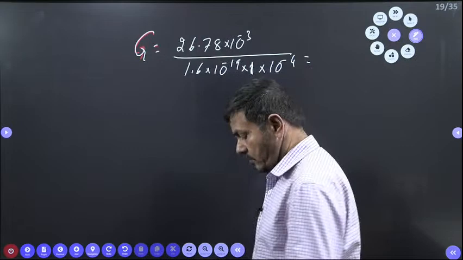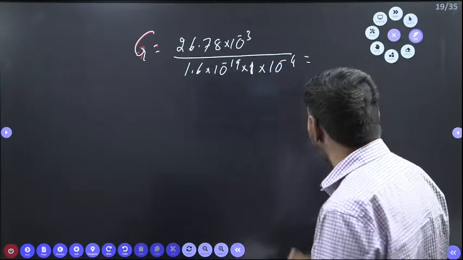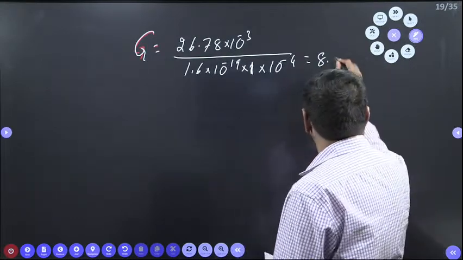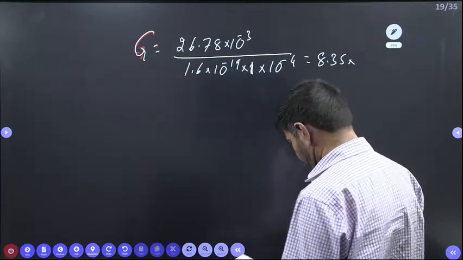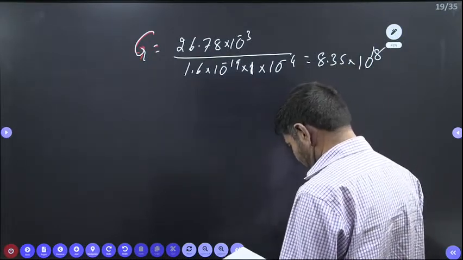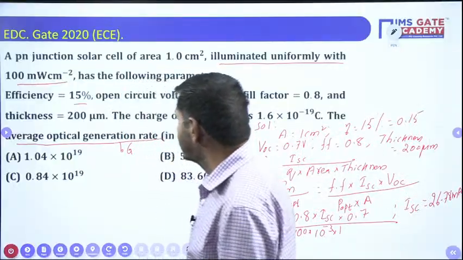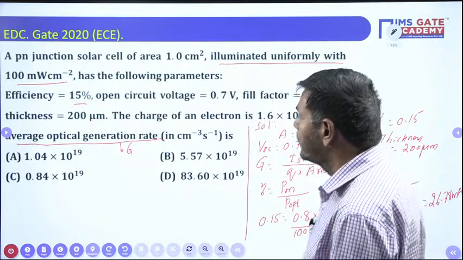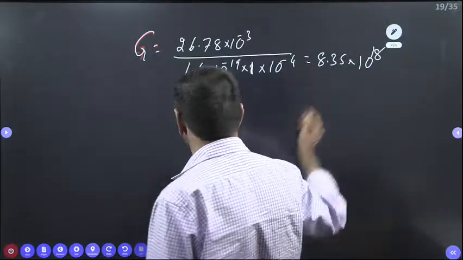If you use the calculator, this value will be 8.36 into 10 power 18 possible. So here what options are given now? 0.84 into 10 power 19. Here also we are getting 10 power 18 or 19.